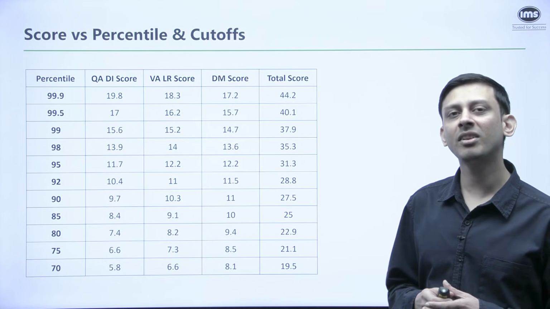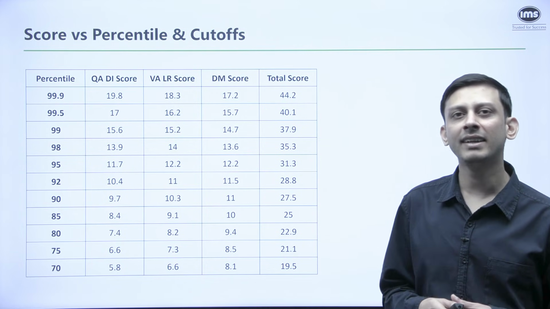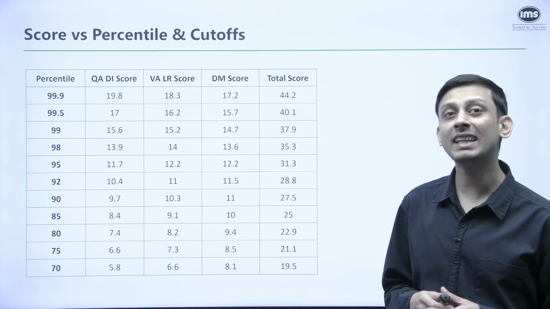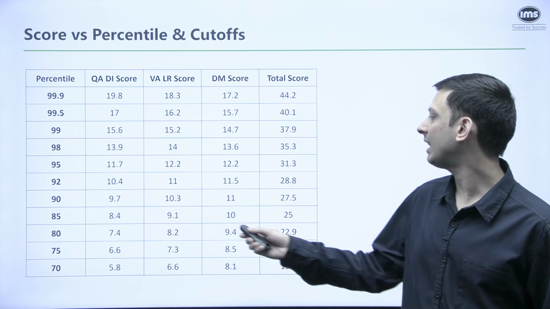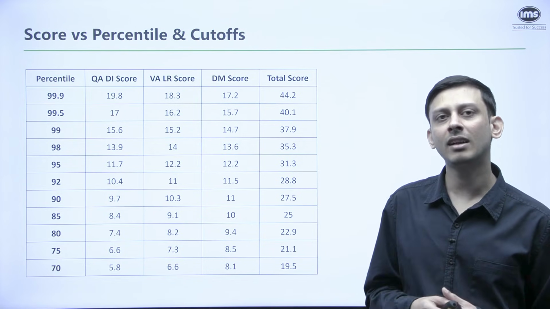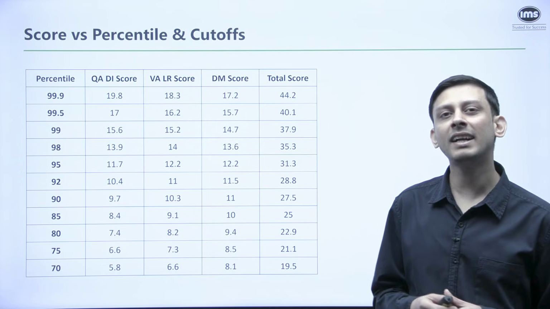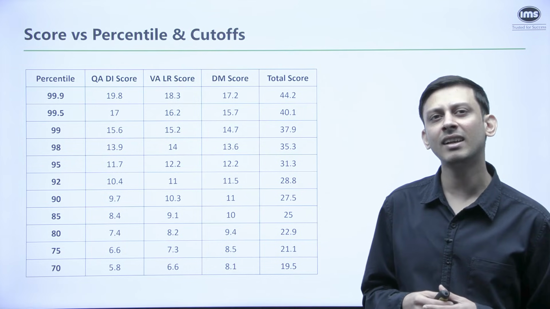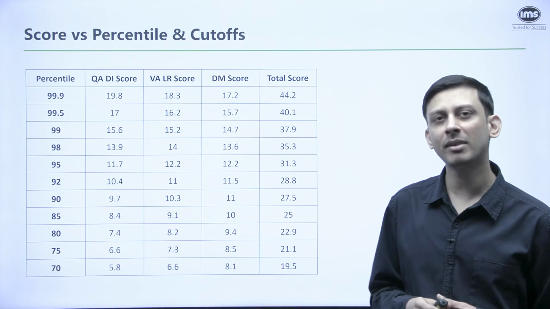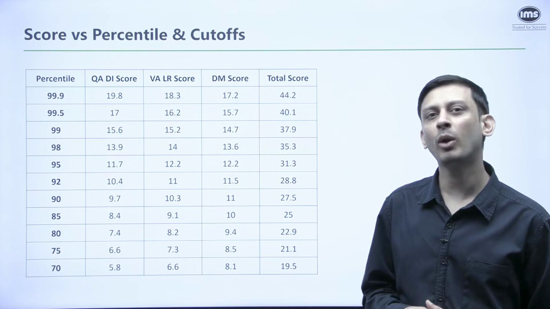In VALR and in decision making, the cutoff is on the lower side, it can be somewhere around 80, 82. And on the higher side, it can be somewhere around 85. So to be on the safe side, if you look at 85%, you can see that in VALR, it was 9.1 and in DM around 10. Okay, so those would be the scores to target to clear the sectional cut. And if we talk about quant, on the higher side, it can be somewhere around 88, 90 percentile. On the lower side, it can be 80 to 83 percentile. So if we talk about 85 and 90 percentile, 85 percentile would be 8.4 and 90 percentile would be 9.7.